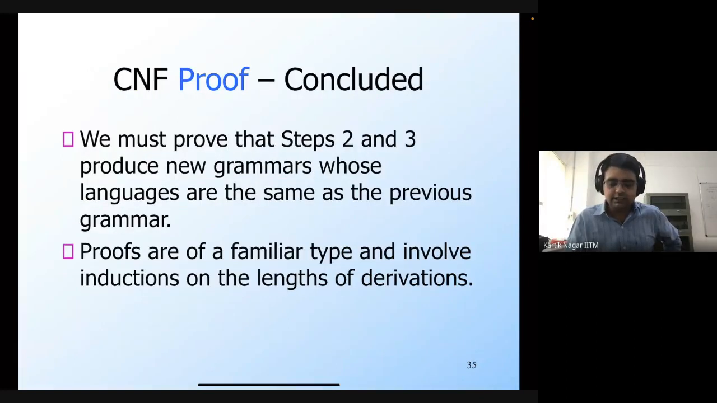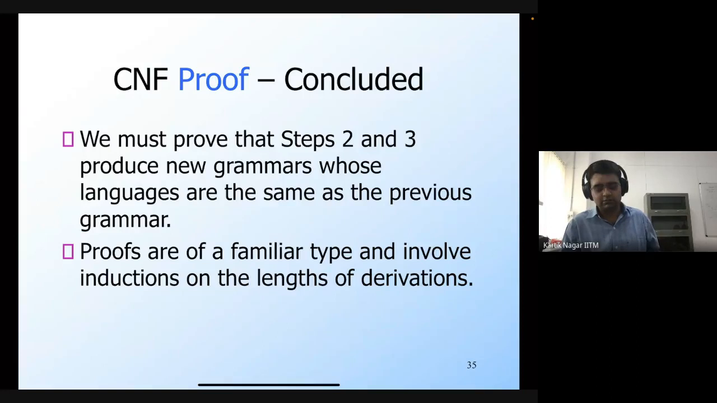Again, we can prove that taking these two steps, adding these newer production rules, does not change the language of the grammar. It will produce a grammar whose language is the same as the previous grammar. The proofs are very similar to what we already saw earlier. In this case, it will involve induction on the length of the derivations. I won't go through this proof. So by doing all of these steps, you can finally get the grammar in Chomsky normal form.